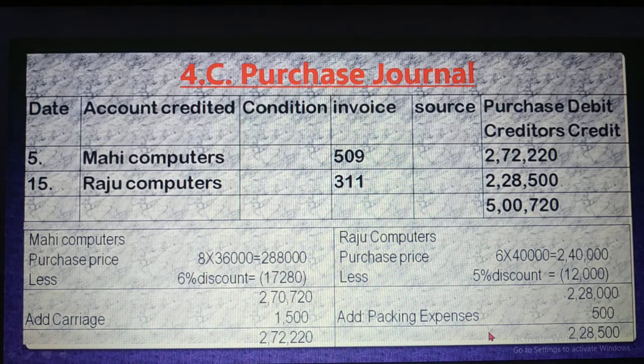Then add packing expenses 500. So total 2,28,500. And the total amount of credit purchase is 2,72,220 plus 2,28,500, that is 5,00,720.